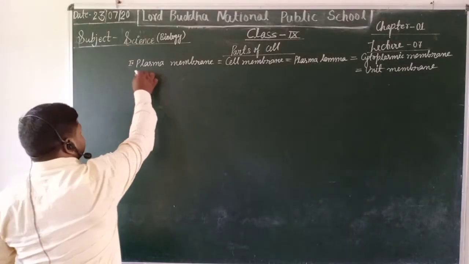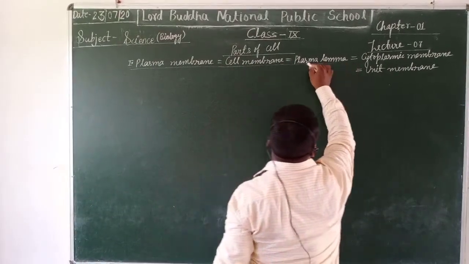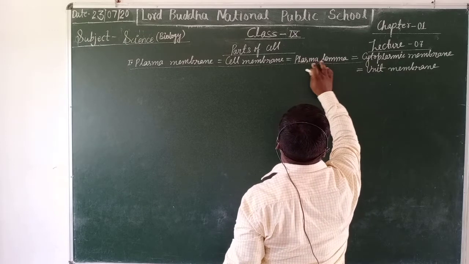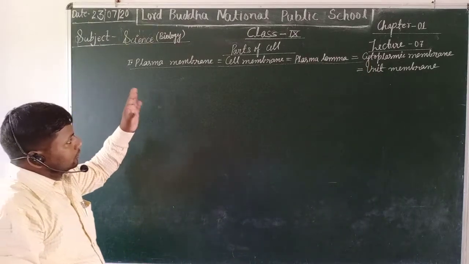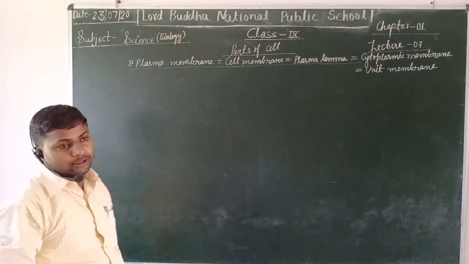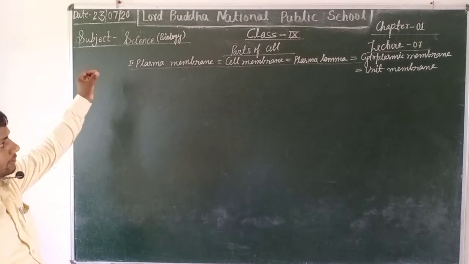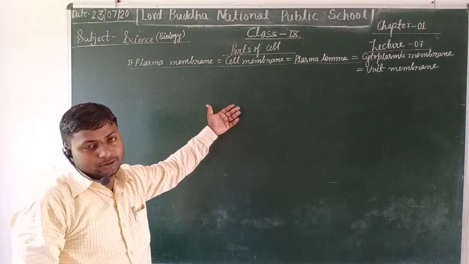Students, you know that plasma membrane is the outermost protective layer of all kinds of cells, either prokaryotic or eukaryotic.